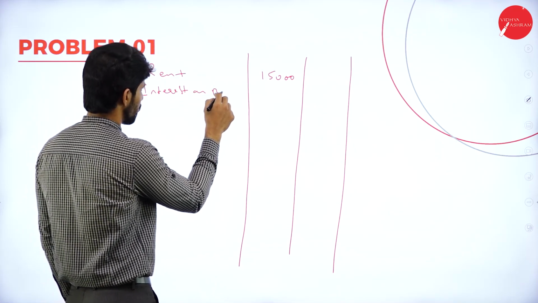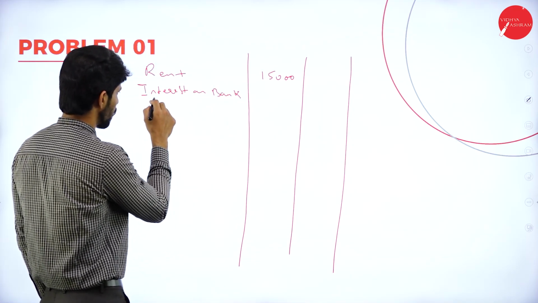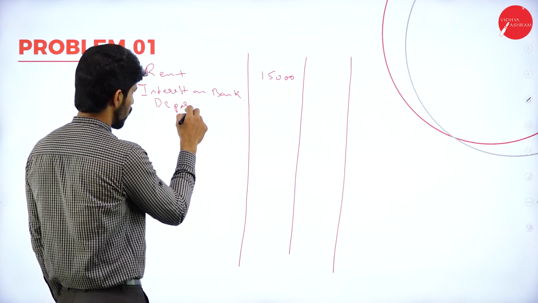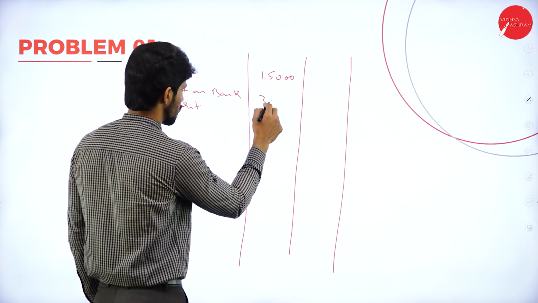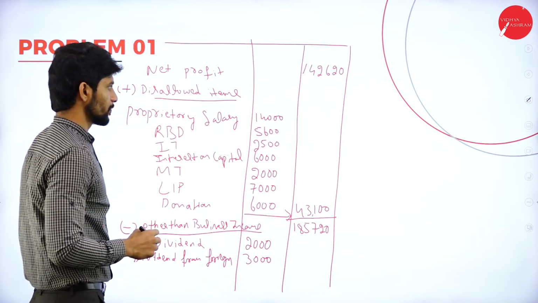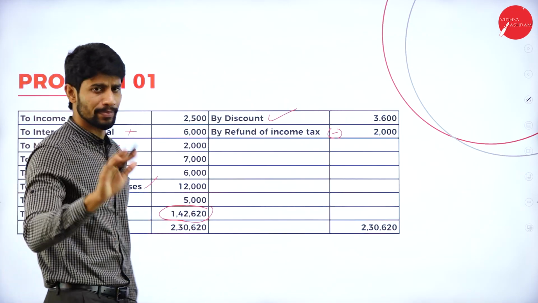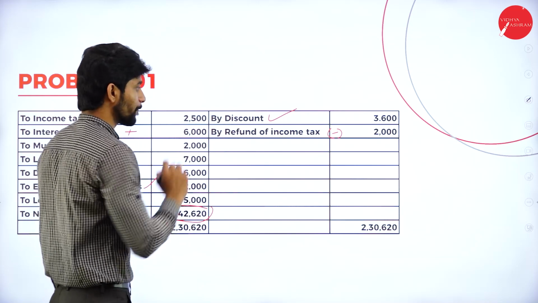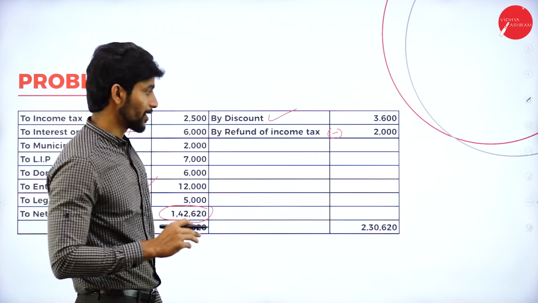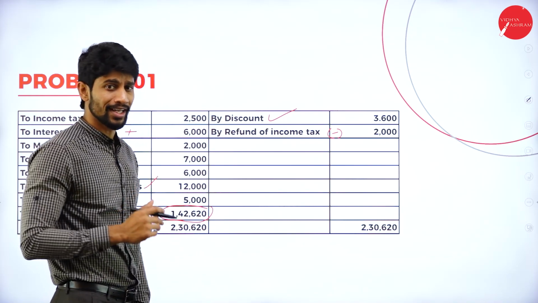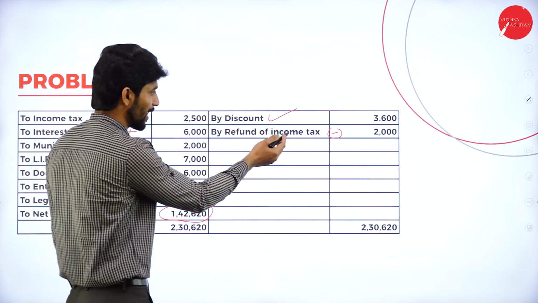Next, discount, it's a business income. Refund of income tax is not a business income. That is added here as income.